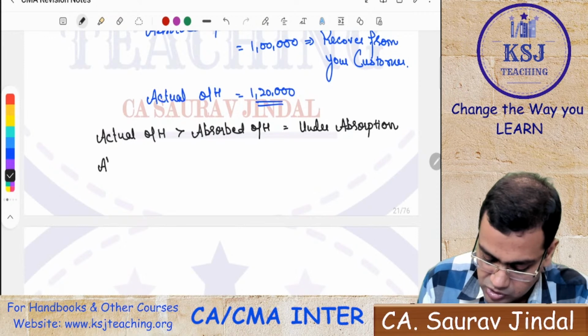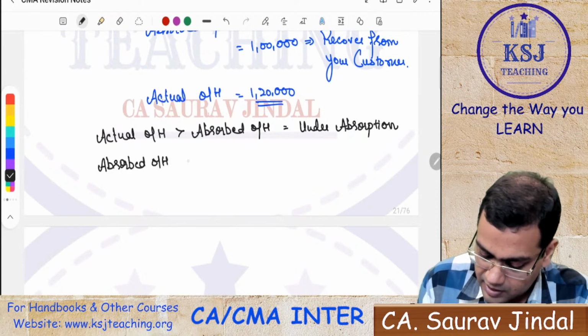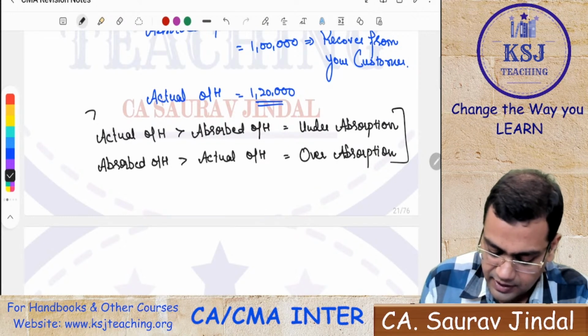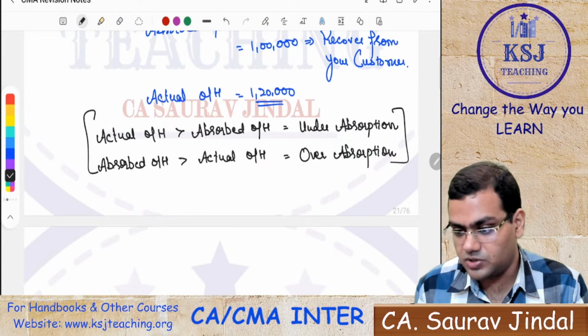And if absorbed overheads are more than actual overheads, then it is a case of over absorption. So, over and under absorption. Now the point here is how to treat this over and under absorption.